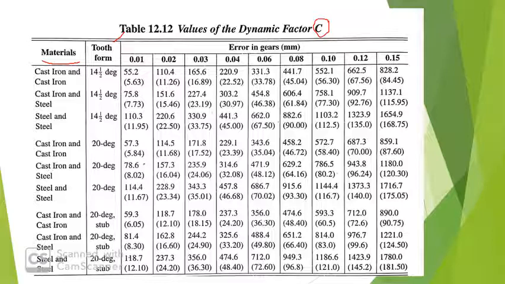Here we can see, for the errors between the gear teeth in millimeters, that is 0.01, 0.02 to 0.15, we can obtain the corresponding value of the dynamic factor C from this table.